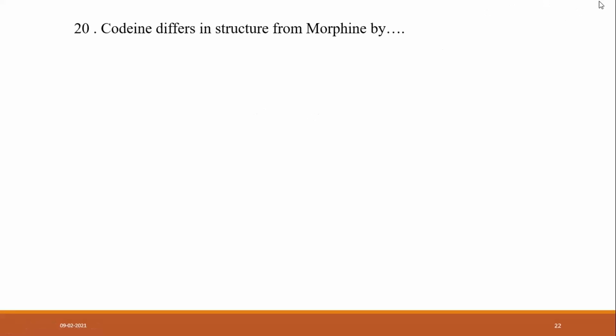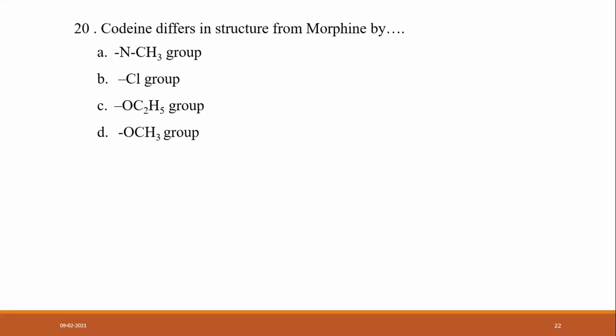Codeine differs in structure from morphine by: N-methyl group, chloro group, methoxy group, or ethoxy group. What is the answer?